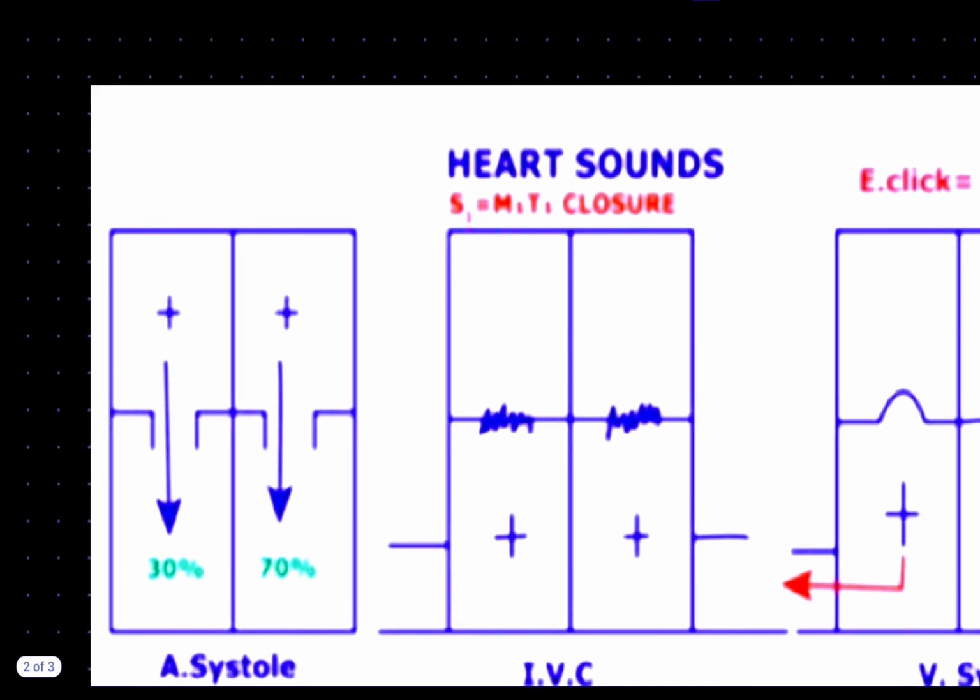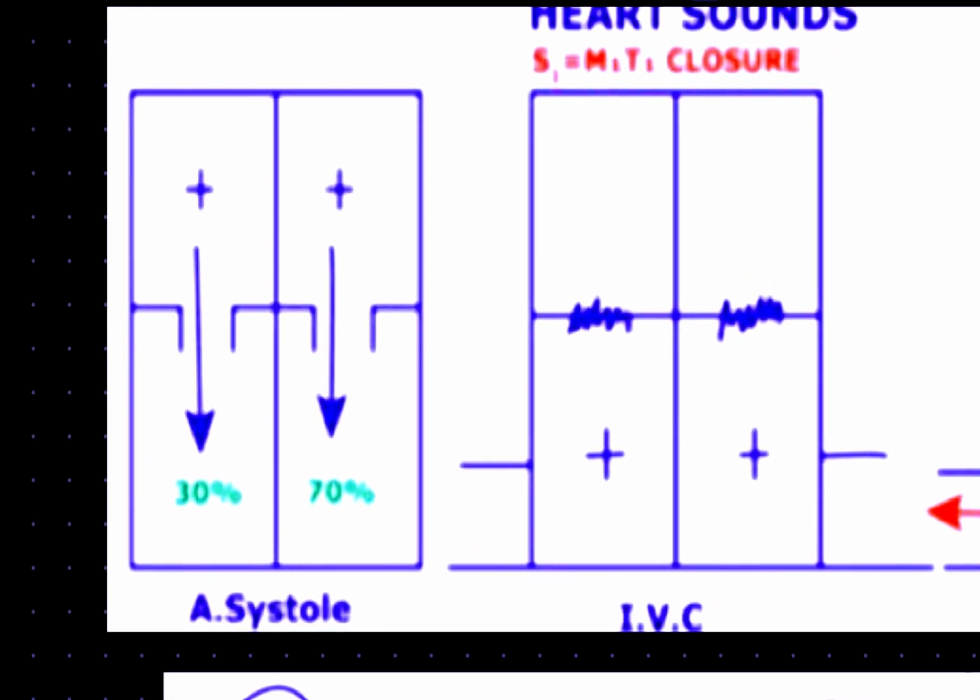The first diagram, here we are discussing all schematic diagrams. The first diagram that we are going to discuss is our atrial systole. Atrial systole means contraction of the atrium, right? Because of contraction of the atrium, the blood is flowing from the atrium to the ventricles. Because of high pressure within this atrium, there is opening of these valves. What are these valves? These are our tricuspid valve and mitral valve.